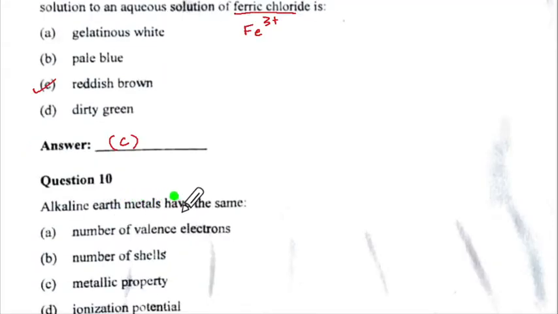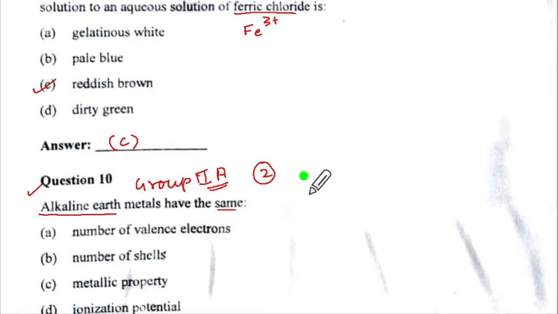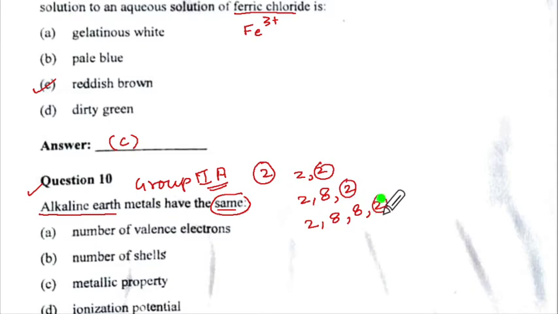The alkaline earth metals have the same. Now alkaline earth metals, which is question 10, it is your group 2A. Now in group 2A, you will have last valence shell having 2 electrons. So you will have 2, 2, you will have 2, 8, 2. These will be the configurations of the elements in group 2A. Now they have the same number of valence electrons. Can you see this? So this is true.